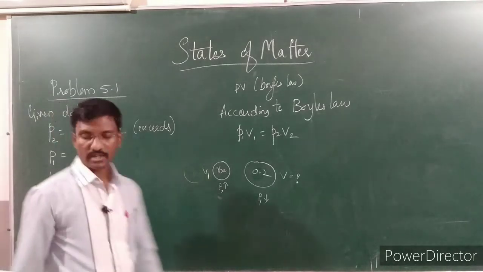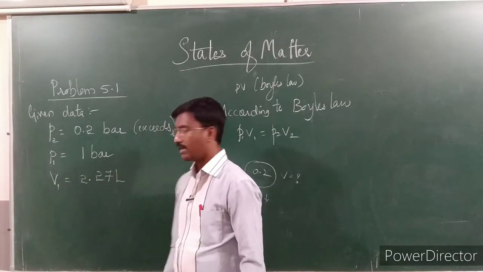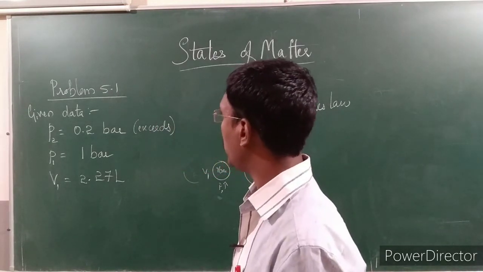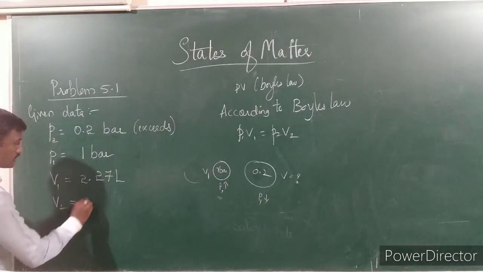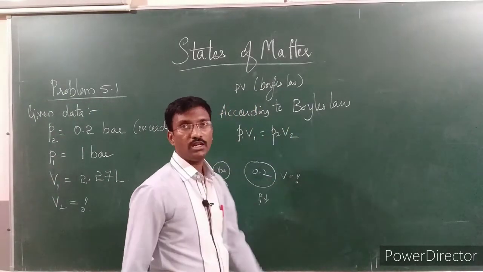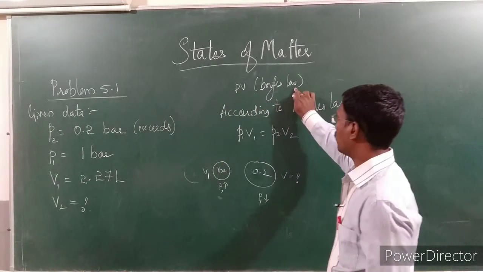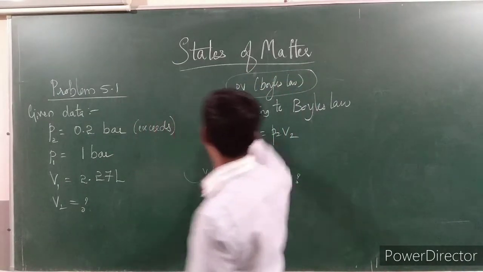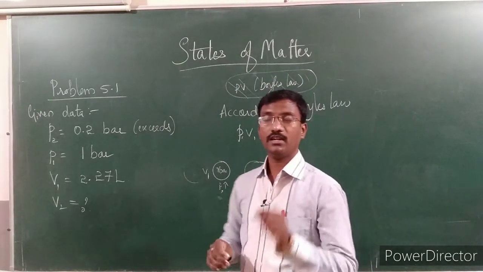Next, they have given the condition: at a pressure of 1 bar, the volume is 2.27 liter. So P1, P2 and V1 we know, but we need to calculate V2. This is what they have asked for. Here they have given pressure and volume, and the relation is according to Boyle's law. The words in the bracket, there is no need to write; just for your convenience I have written how to determine the formula.